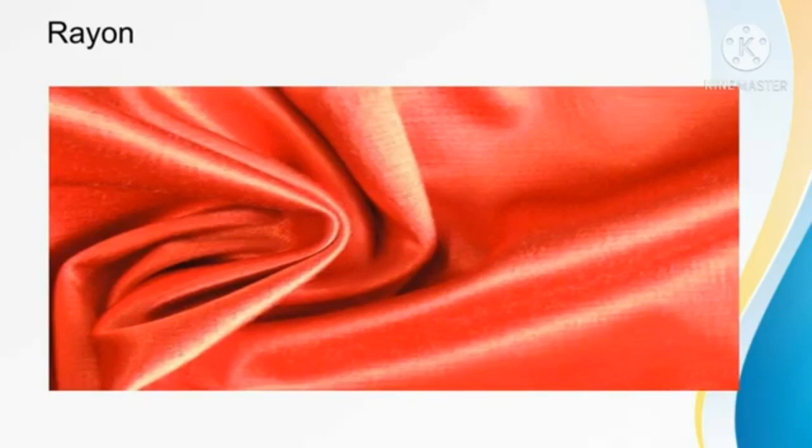We can produce more rayon in labs, so it's available at low cost compared with natural silk. So it's called artificial silk.